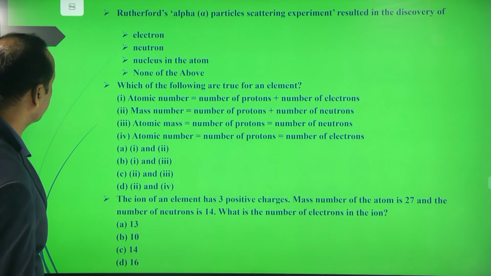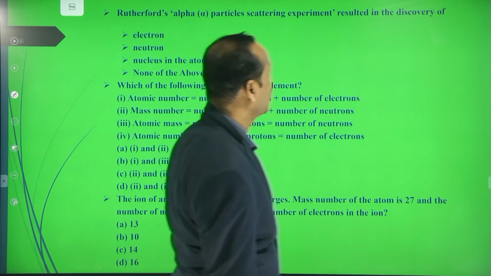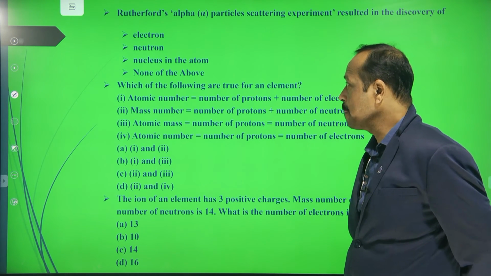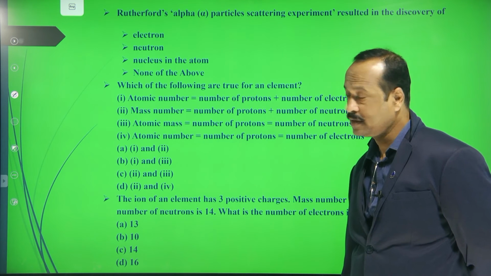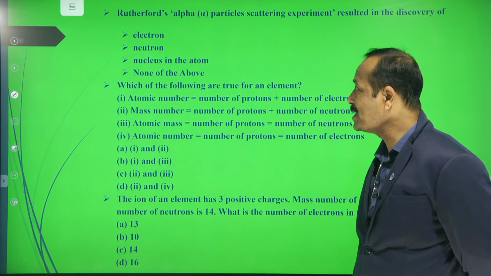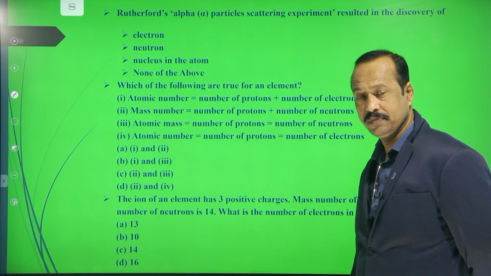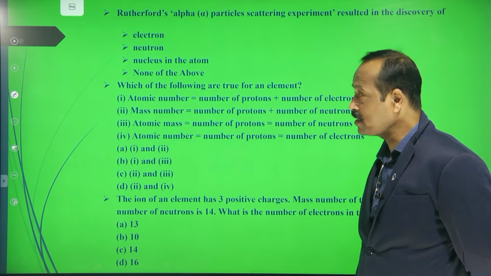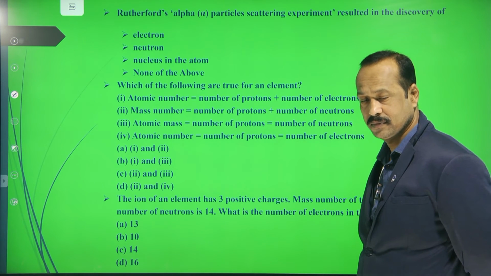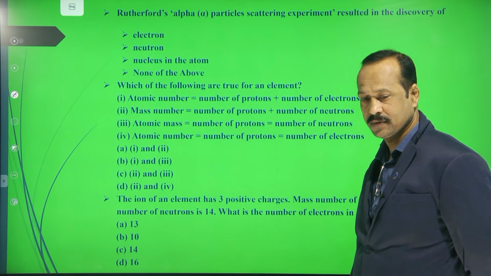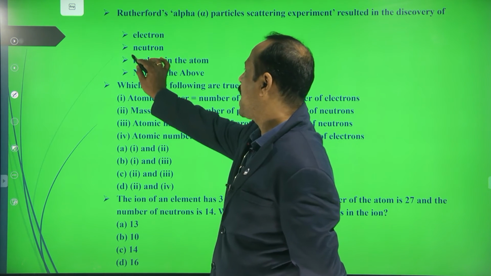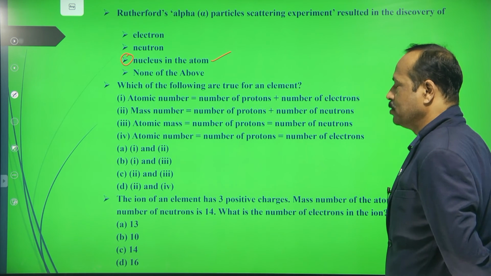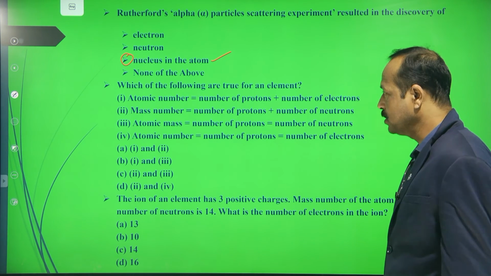Next, this is from atomic structure. Rutherford's alpha particle scattering experiment resulted in the discovery of: electron, neutron, nucleus in the atom, or none of the above. Rutherford atomic model. Nucleus in an atom. Nucleus means what? A small region present at the center of an atom is called the nucleus.